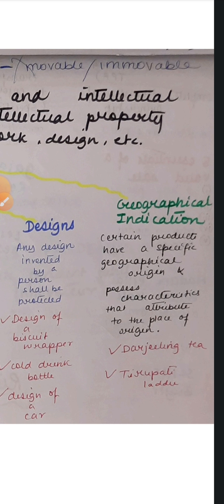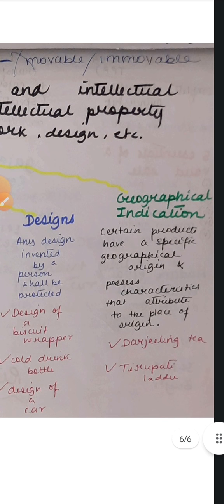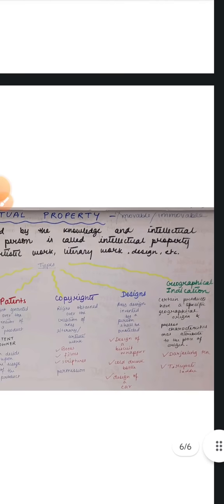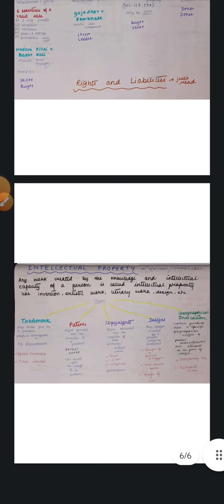That's a geographical indication. Tea from Darjeeling possesses qualities attributable to the place. That's why it's renowned. Or Tirupati laddu, the laddu that we generally eat when we go to the Tirupati Mandir in South Indian Andhra Pradesh. Such examples are about geographical indication.